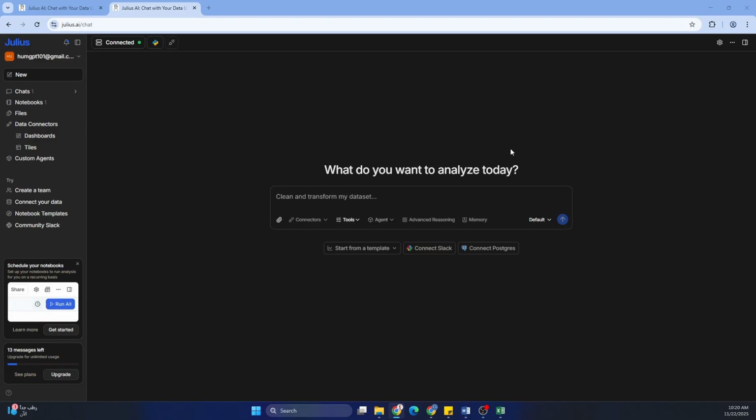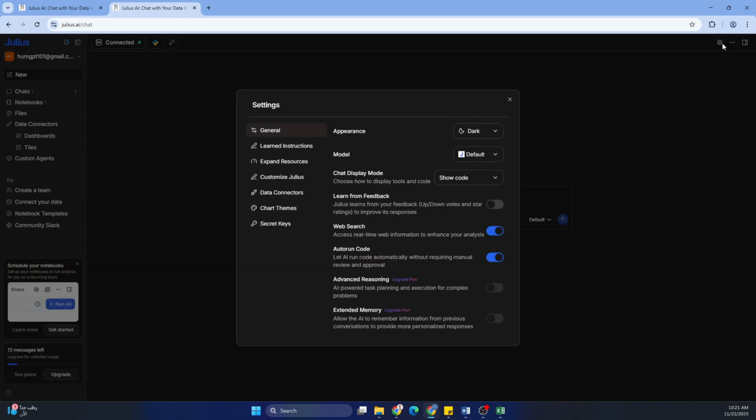I hope now you have landed in this interface. On the left side, you'll see the Gmail you logged in with and also different menus here. I'll explain a bit here. So let's start on the right side. On the right side, you have these three dots with the help, and if you want to go to chat settings, if you want to make custom changes to your settings.